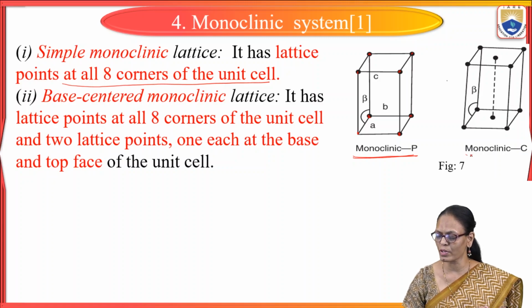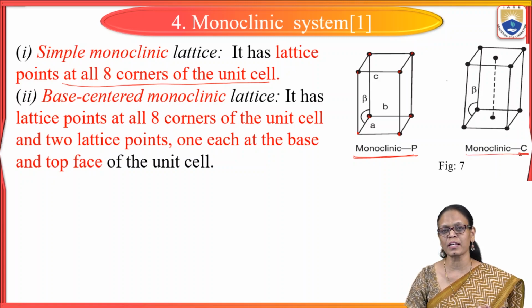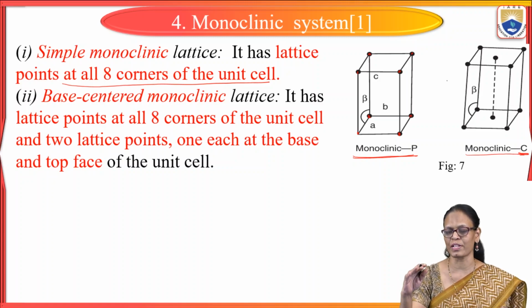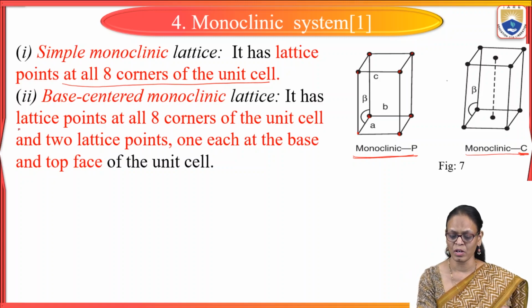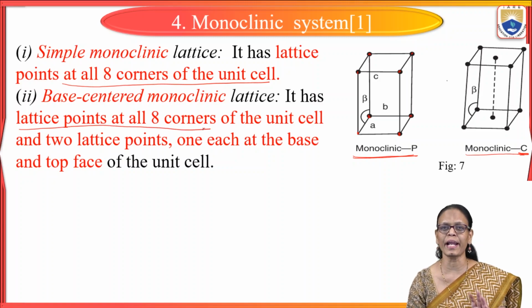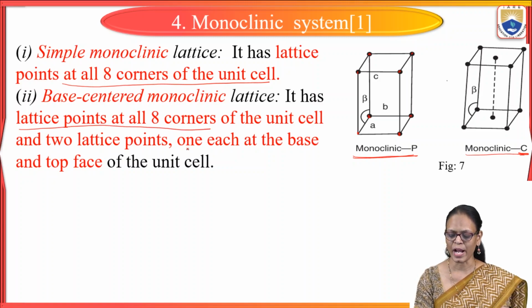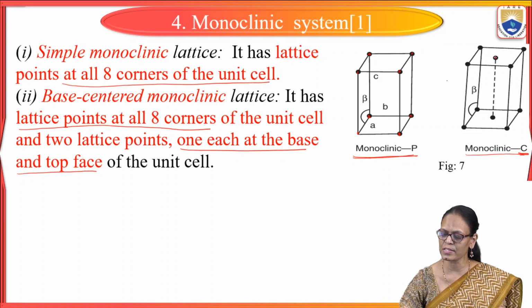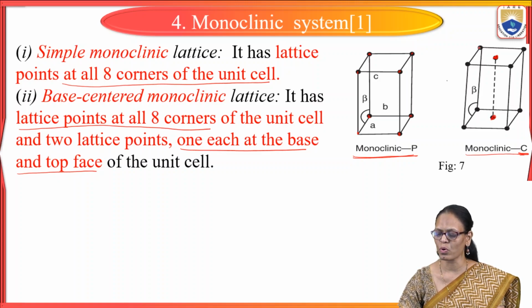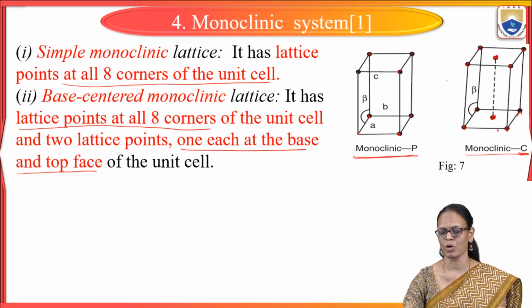And coming to monoclinic C. Whenever we see C, it is only at the bottom face and the top face. So we have atoms at all the 8 corners and 1 each at the base and the top face. So this is at the top face and this is at the bottom face. So 8 atoms at the corners and 2 atoms, 1 at the top face and 1 at the bottom face.